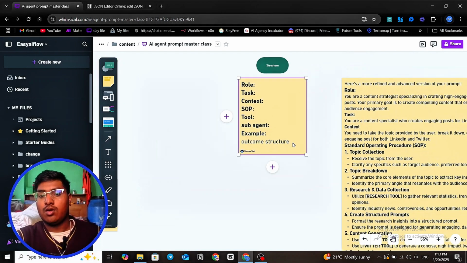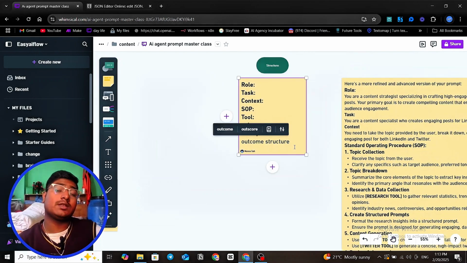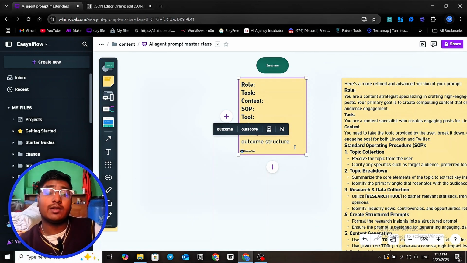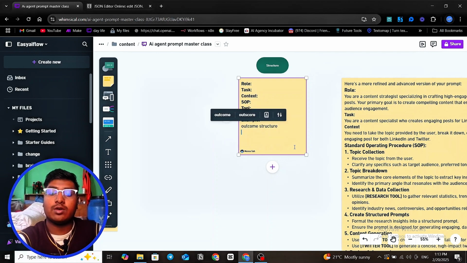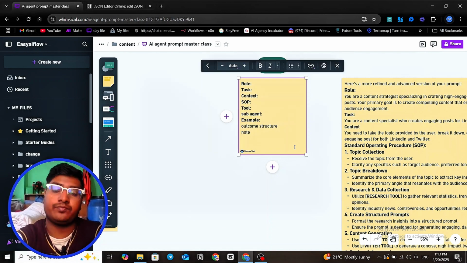Now, also defining structure, and a last but not least point: despite doing a lot of things, there is always something that happens in AI, there's always some mistake. So we also have a point called the notes section.